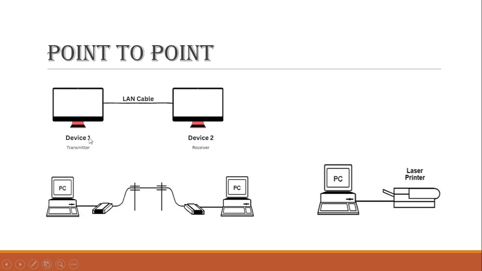Here you can see friends, device 1, device 2, one is going to be a transmitter, the other is going to be a receiver, and that is a simple LAN cable, a cable that is connecting the two devices. One is going to transmit or send the data, the other one is going to receive it. Here you can see the example of two PCs that share their data and are communicating. Only two devices are involved here, like a computer, and on the other hand a printer, and they are connected with a single cable.